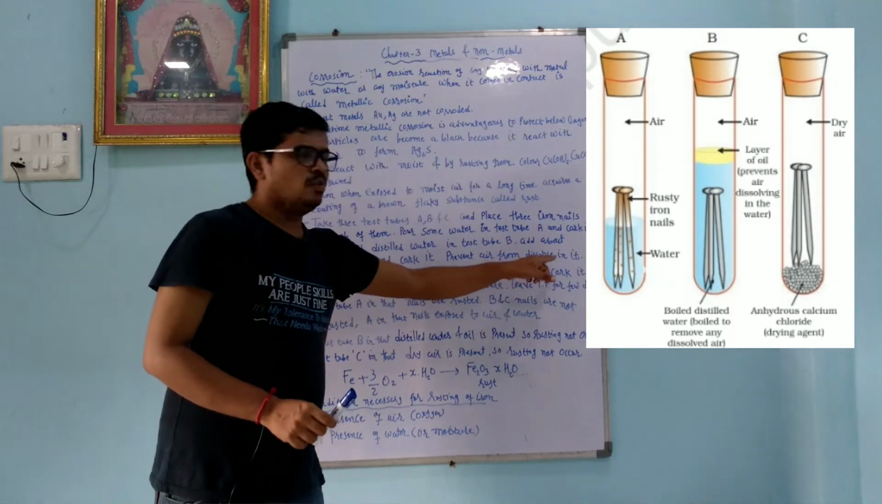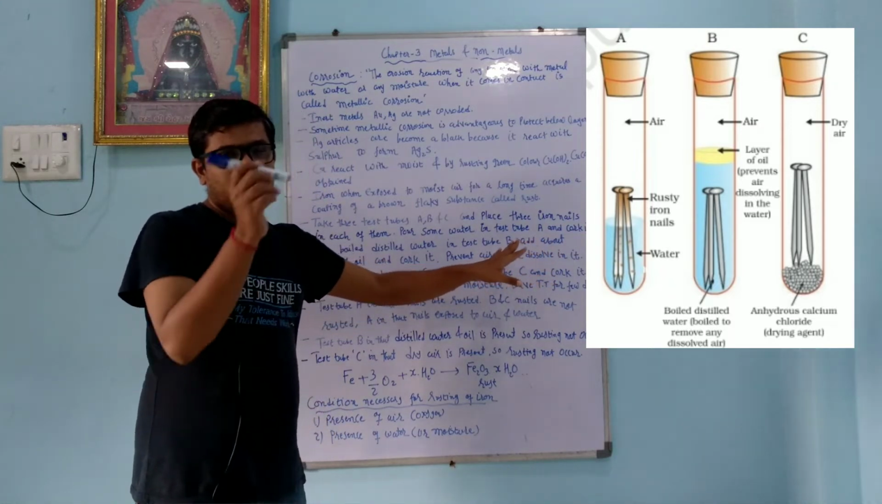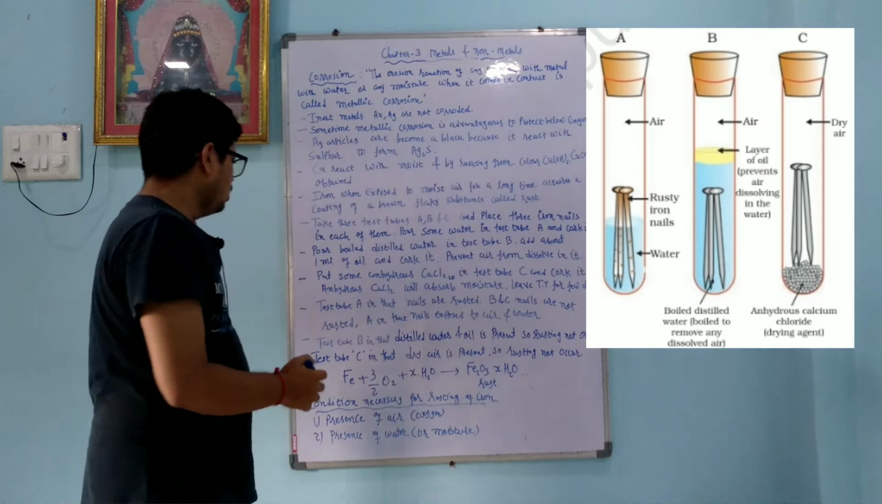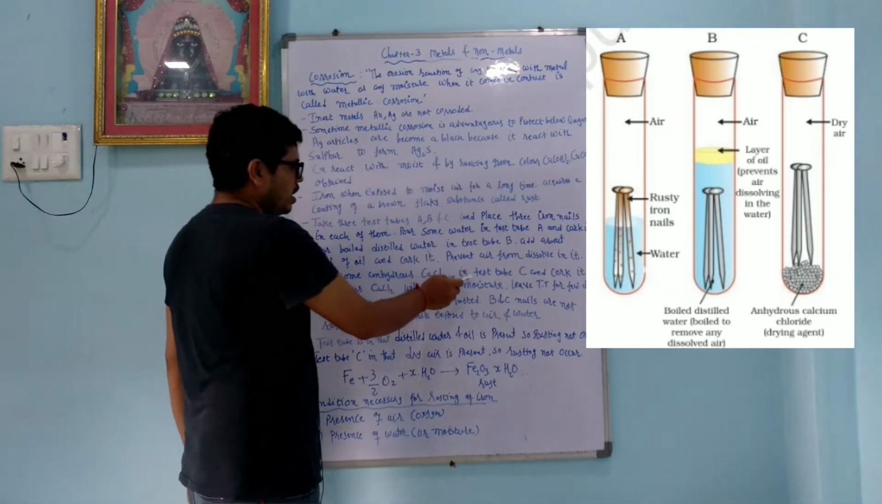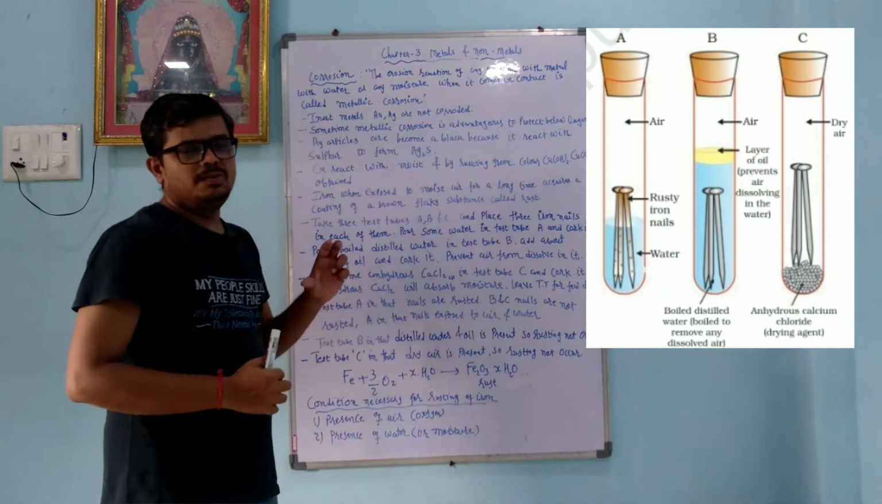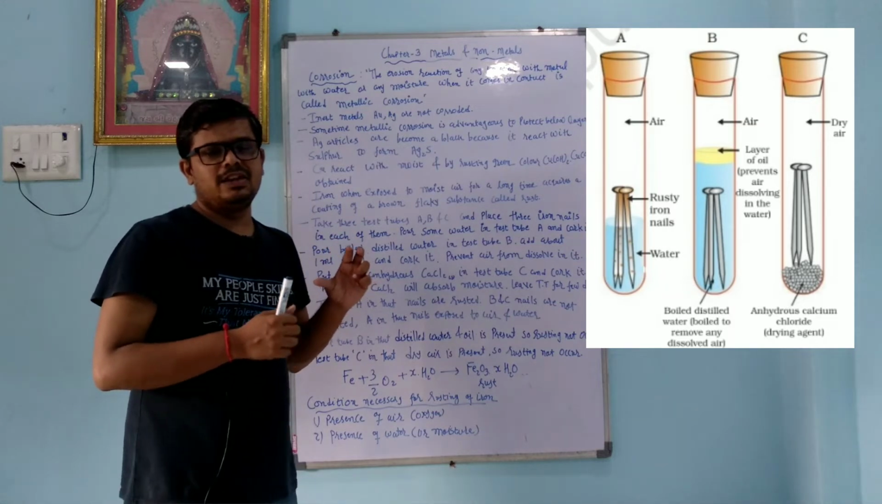Prevent the air from dissolving in it. We take care that air does not enter in that. Okay, put some anhydrous calcium chloride in test tube C. We take the third test tube, and in that we put anhydrous calcium chloride.